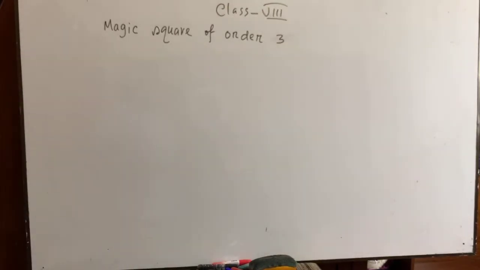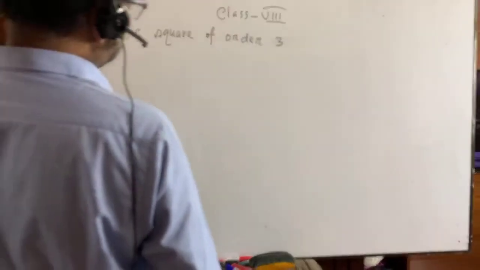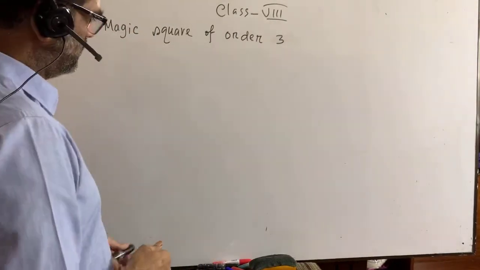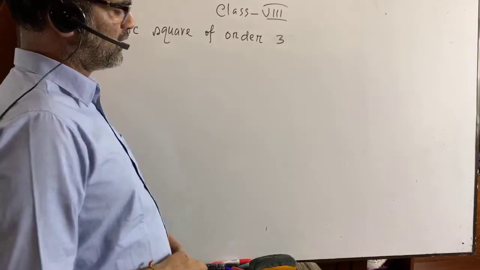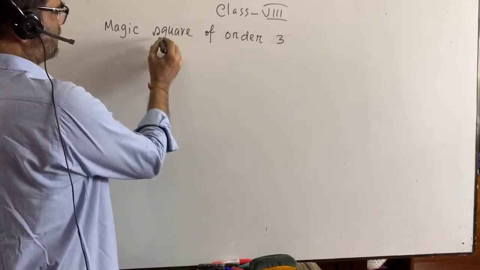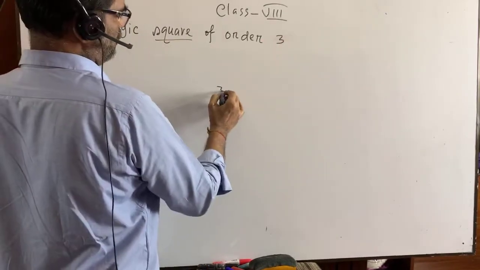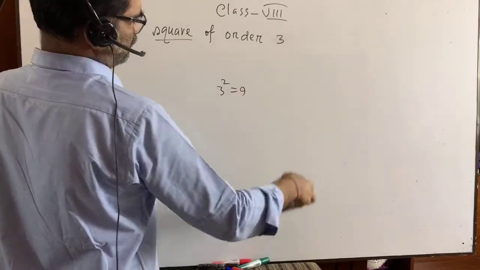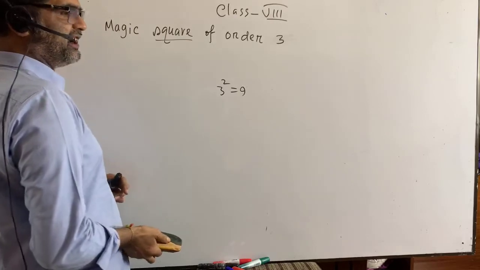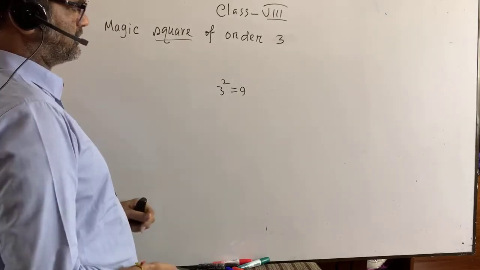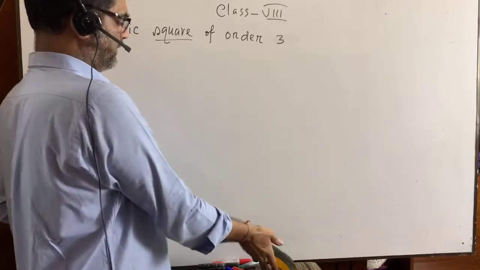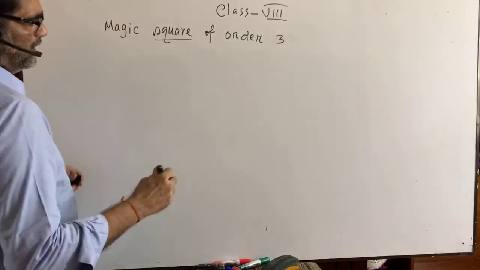You have a tendency to memorize. I will try my level best to make you understand without memorizing. Order 3 means what? 3 means it is written as a square. 3 square equals 9. So we have to consider the digits, or so-called numbers, from 1 to 9, as it is 9. Very good. So we can draw.